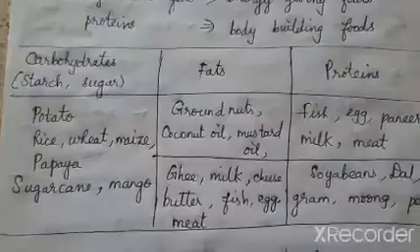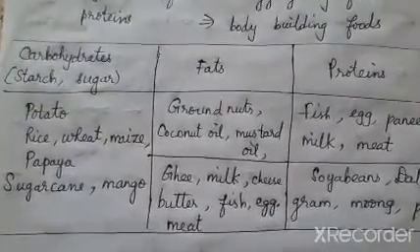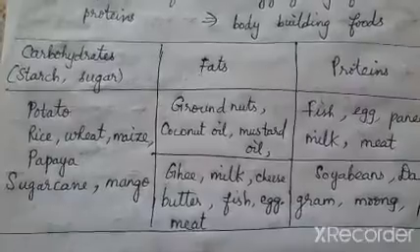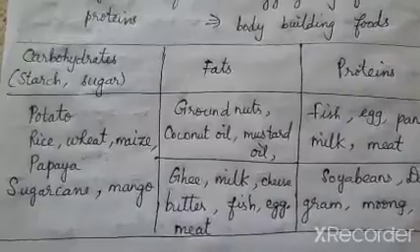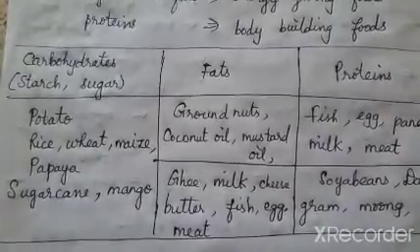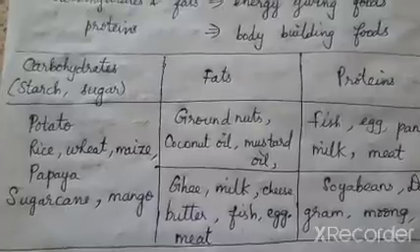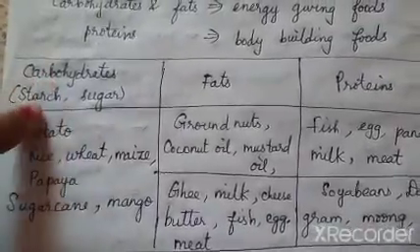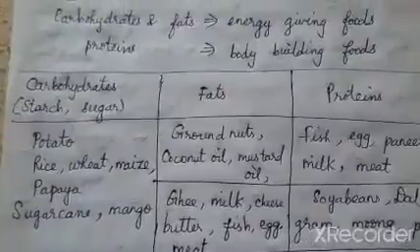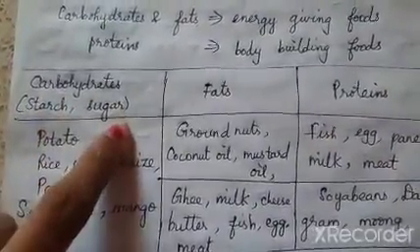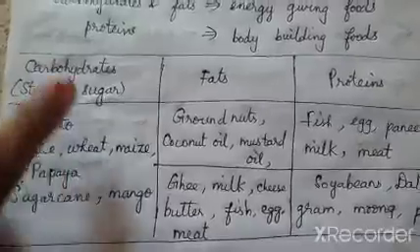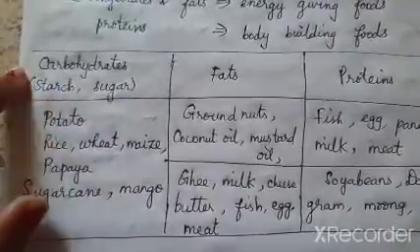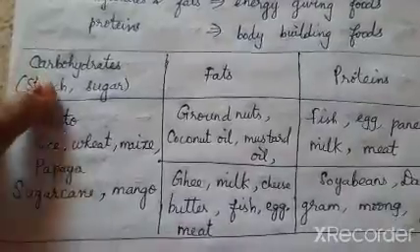Now this is a table showing you the food materials which are all rich in carbohydrates, fat and proteins. These food materials are of both the plant and animal sources. Okay? So carbohydrates exist in two forms such as starch or sugar. They both are going to give you the energy. So carbohydrates will be existing in the form of starch or sugar. Starch is another name of carbohydrates. You can better tell like that.